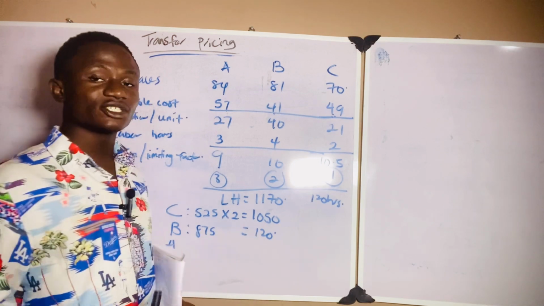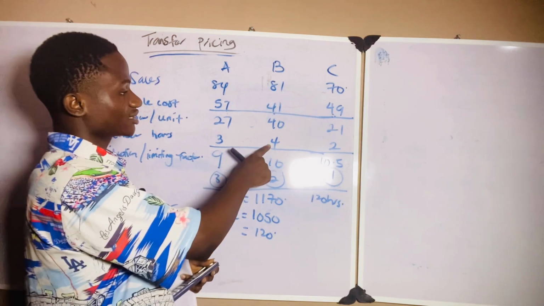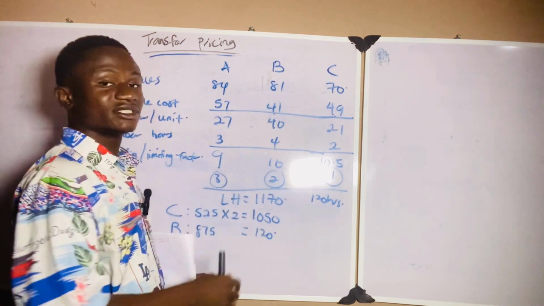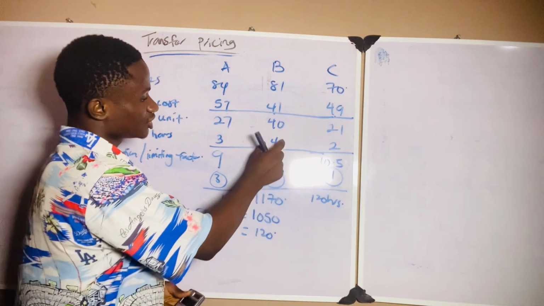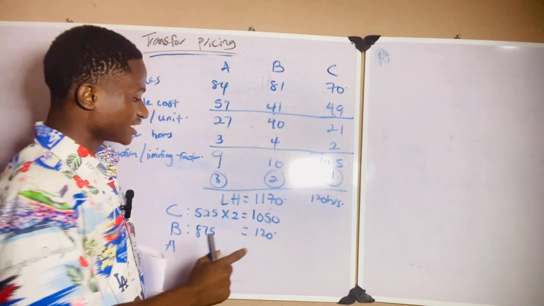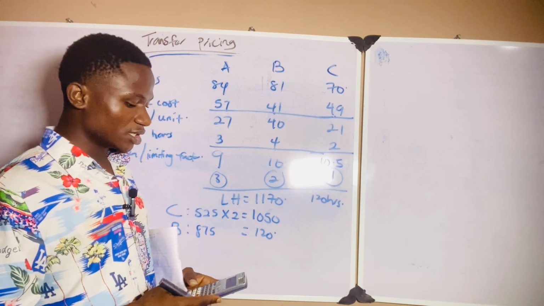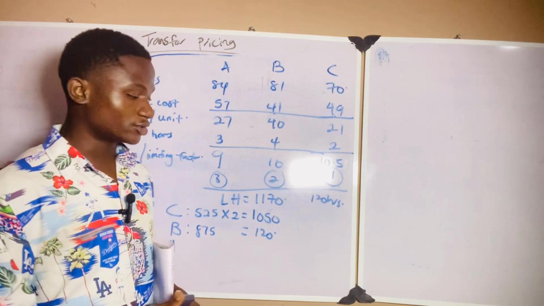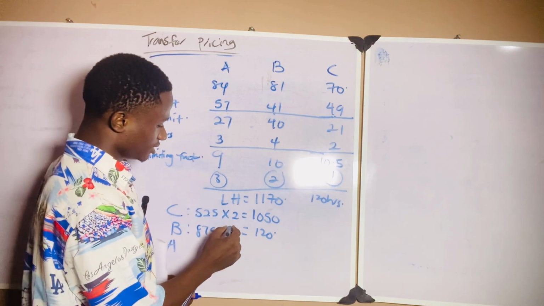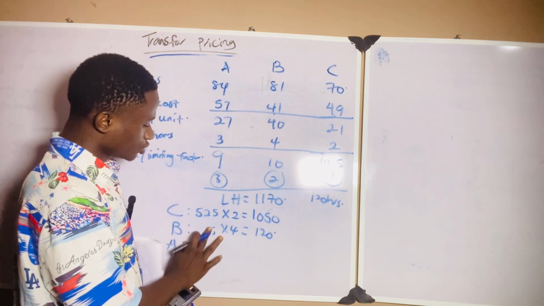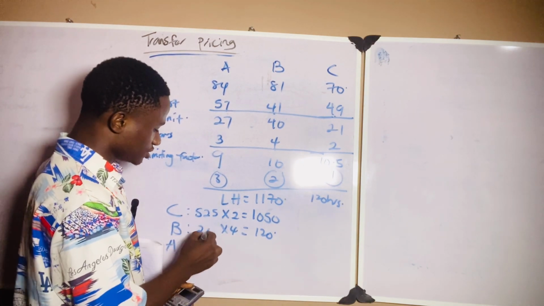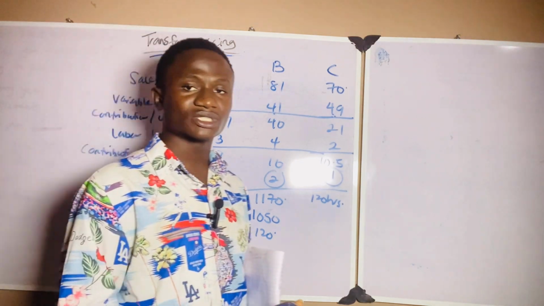So how many hours does it take to produce product B? It takes 4 hours. So 120 hours divided by 4, because if I'm using 4 hours to produce one, then 120 hours divided by 4 will give me the total number of goods I can produce. So 120 divided by 4, I can only produce 30 units of B.